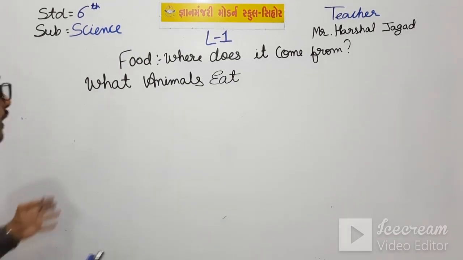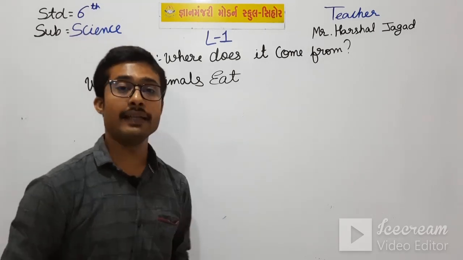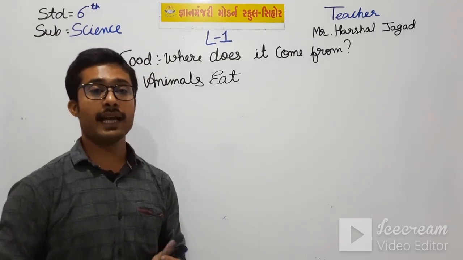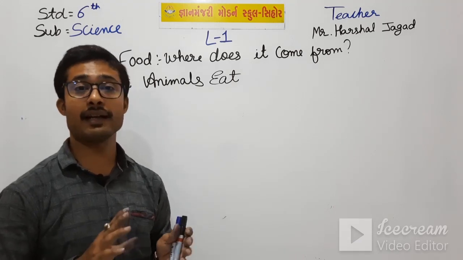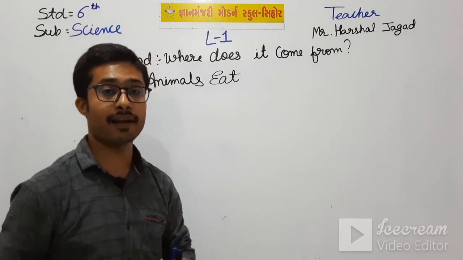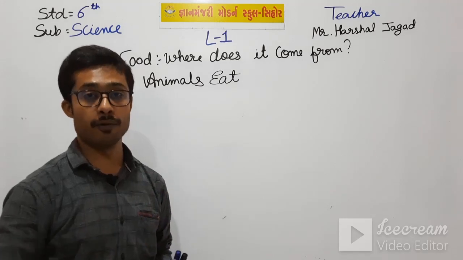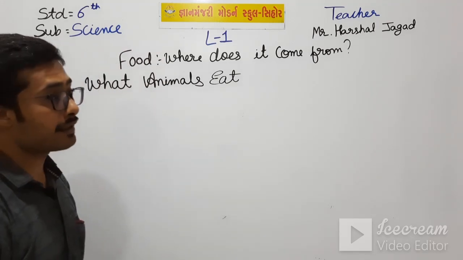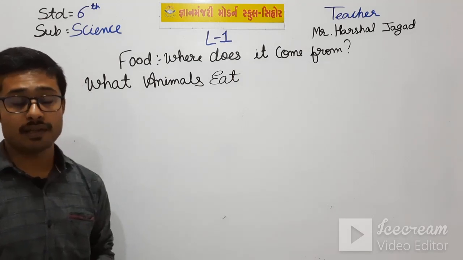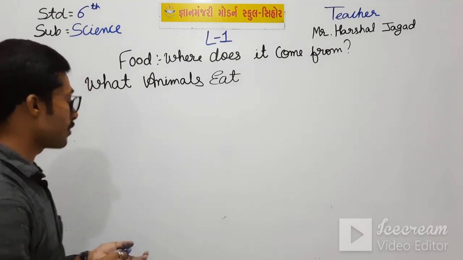So what do the animals eat? In this we have seen that there are different types of animals and they eat different food. Okay, so first we have seen the types of animals. First let me write the types of animals.